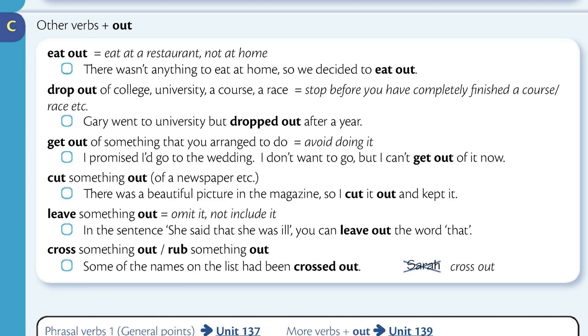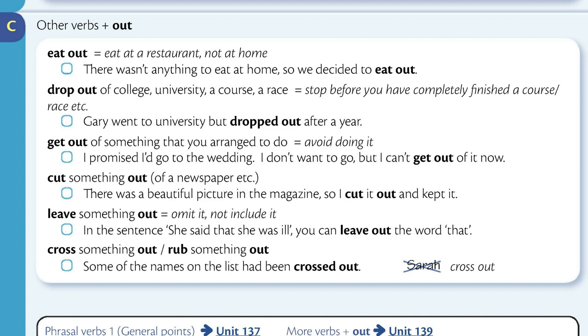Gary went to university, but dropped out after a year. Get out of something that you arranged to do means avoid doing it. I promised I'd go to the wedding. I don't want to go, but I can't get out of it now.